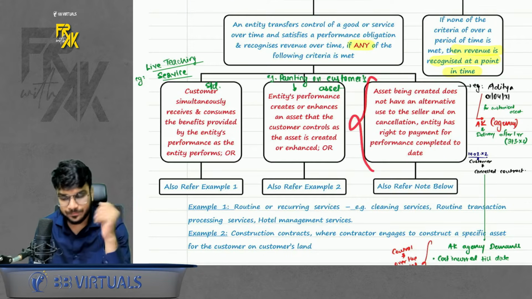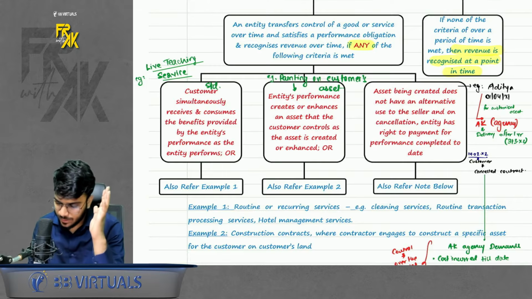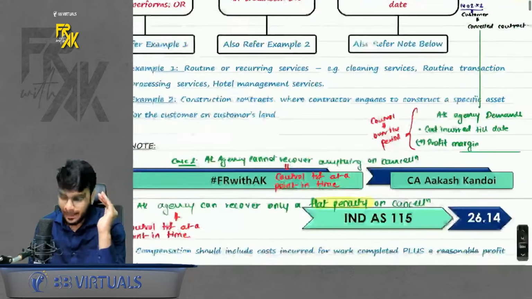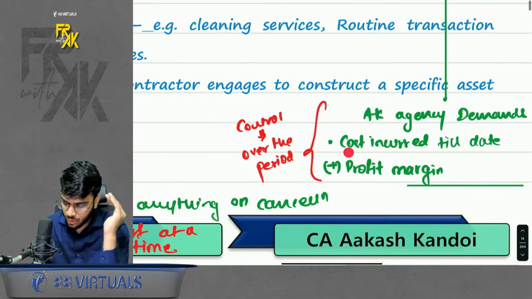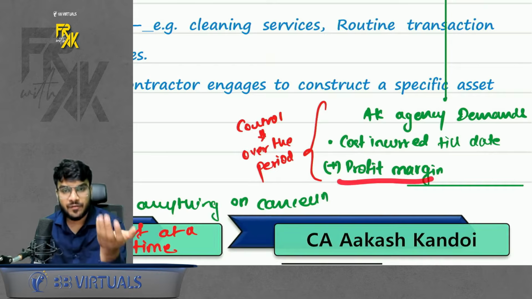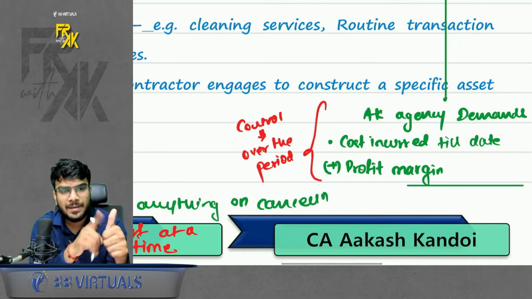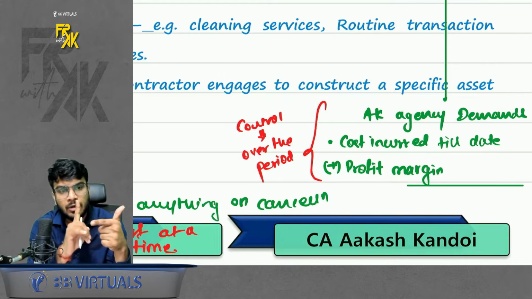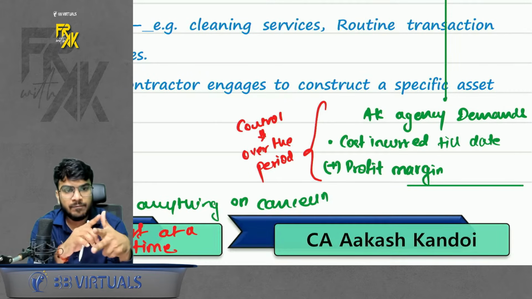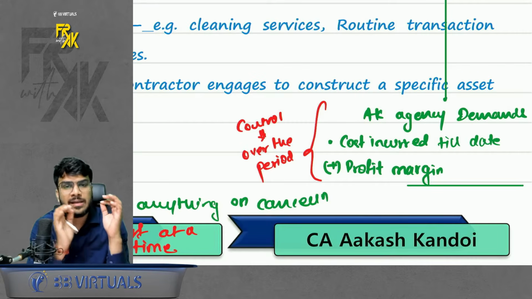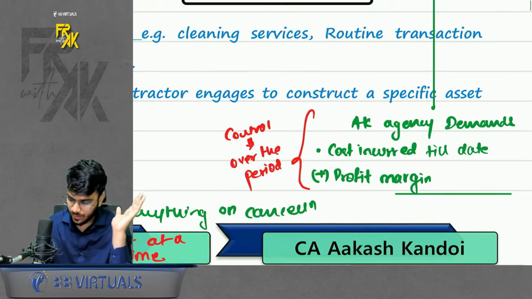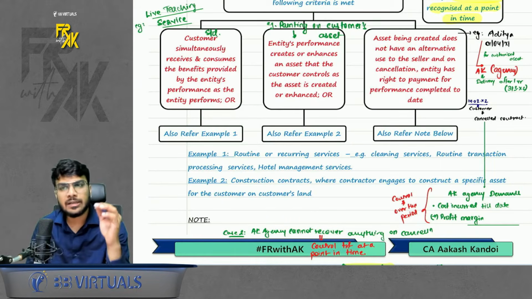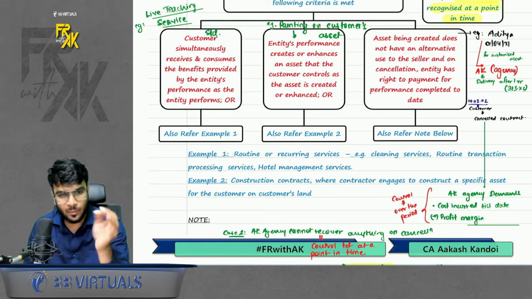Second case done. Third case. Just remember in the third case, if you are making any customized asset for the customer, and if on cancellation you can recover cost incurred till date plus a reasonable profit margin. Again, I'll repeat. If you are making any customized asset for the customer, and if the customer cancels, you can recover cost incurred plus a reasonable profit margin. If both these conditions are met, then you will say control is getting transferred over the period. But if you are making a customized asset and cancellation can be done free of cost, then the control will not be considered to be transferred over the period.